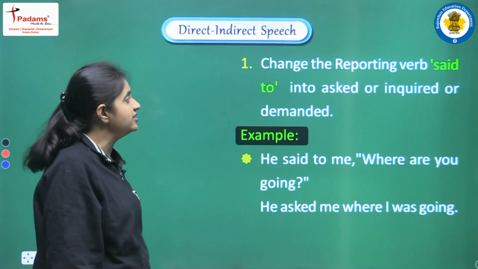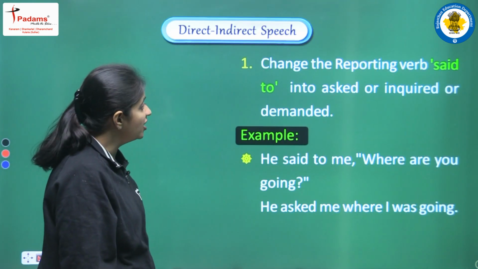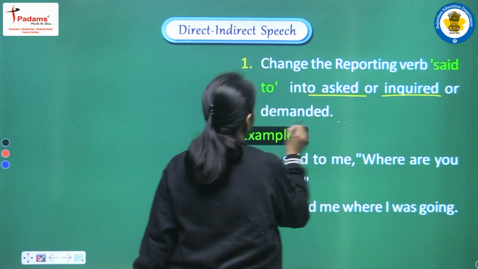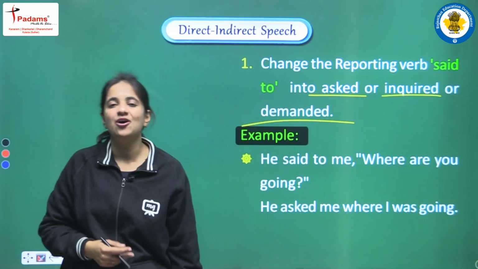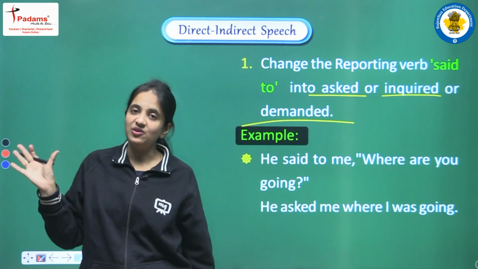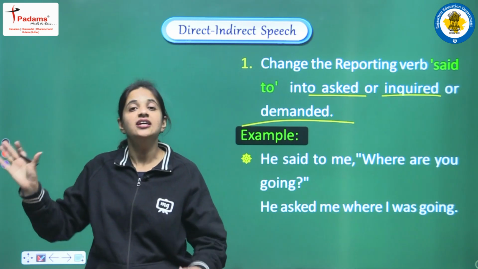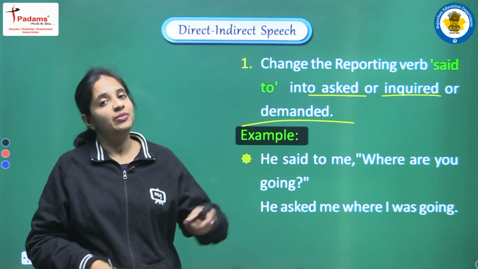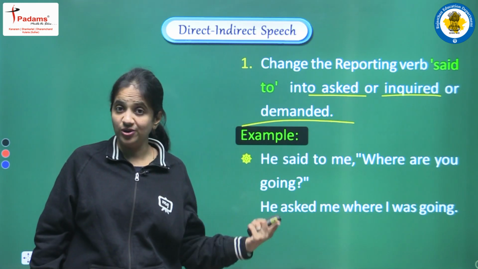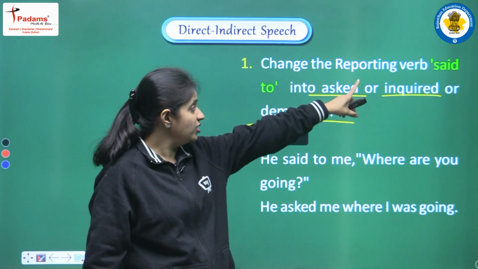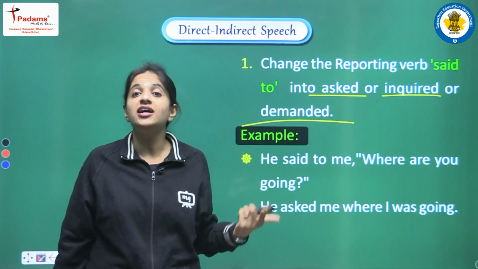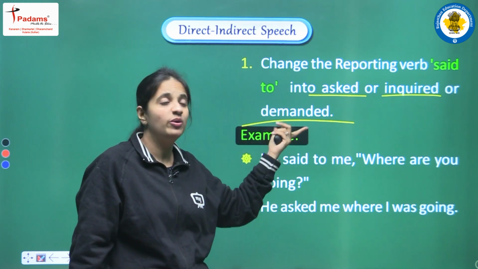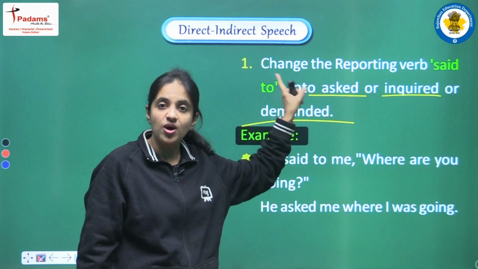The first rule is, change the reporting verb said to into asked or inquired or demanded. Students, we have to recall that when we were converting the said to assertive sentence, at that time we were converting said to into told, but now here we have an interrogative sentence, so we have to convert said to into asked. We can write inquired also, demanded also, but basically we change said to into asked.